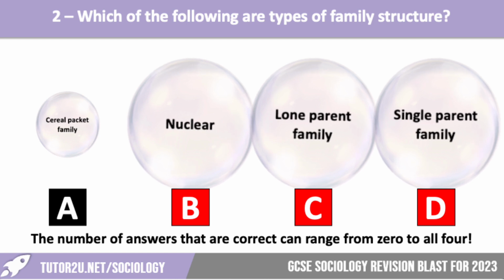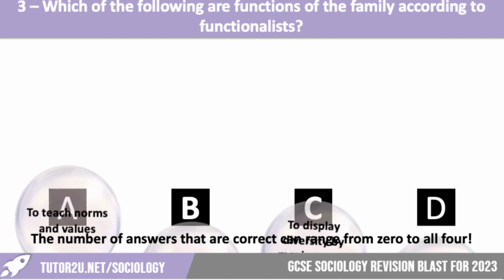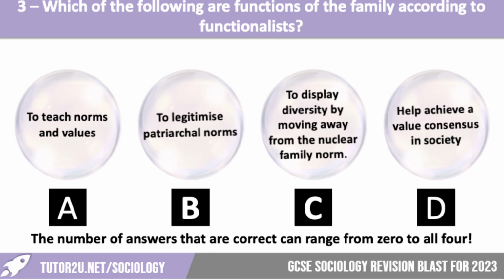Serial packet family is an advertising term used in previous decades to show what at the time was seen as the most traditional family. It was normally the nuclear family. Okay, the nuclear family and the serial packet family is linked to the consensus theory, so something that's promoted by functionalists. Number 3. Which of the following are functions of the family according to functionalists?